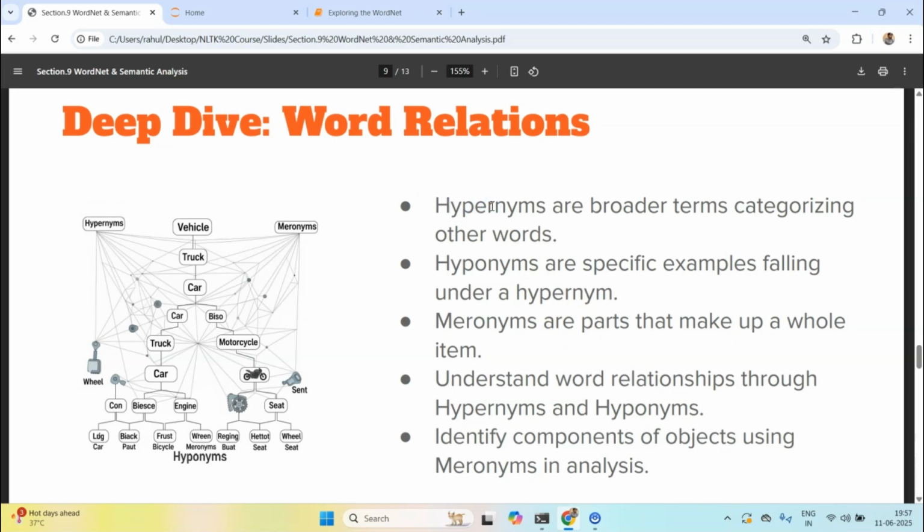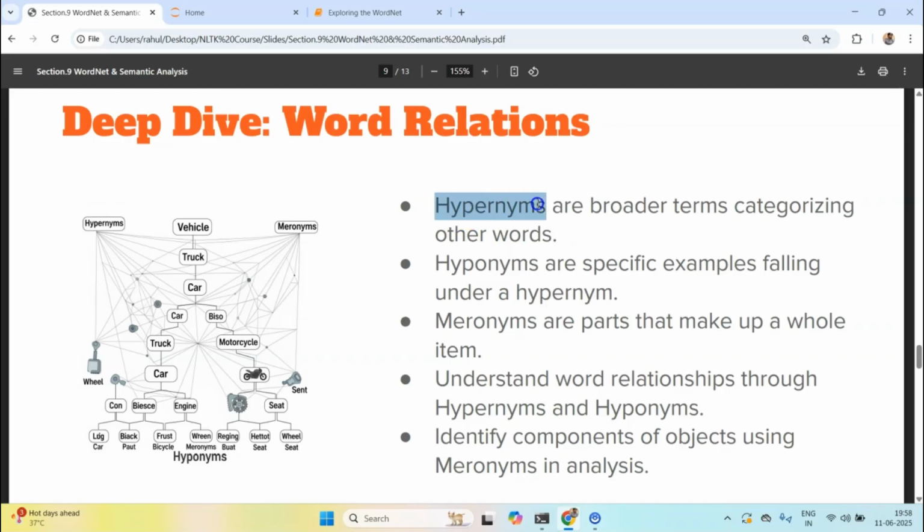Hypernyms, try to remember hyper here. Hyper means something larger, so it means broader terms. Let's say I have a term called maybe wheel or maybe brake. This represents a car, right? So car would be a broader term. Now hyponym is just the opposite of that. If I have a car, I am looking for the parts of it, something specific to it, right? I think I used the wrong word, parts. Hyponyms means not the broader but the other way around.